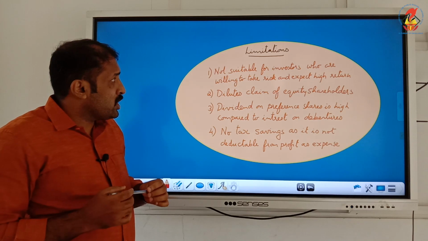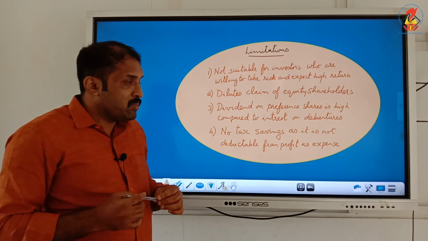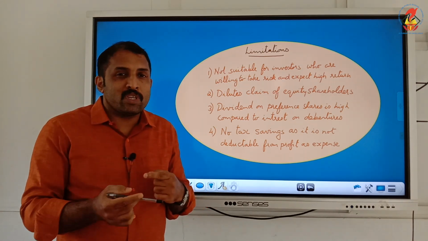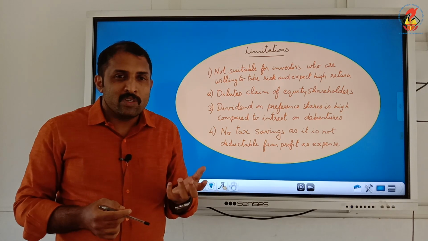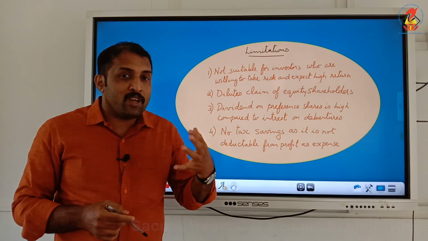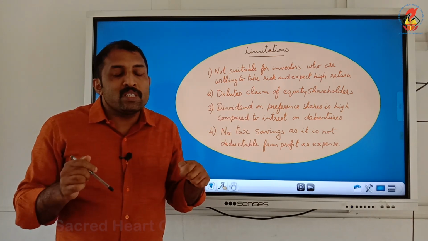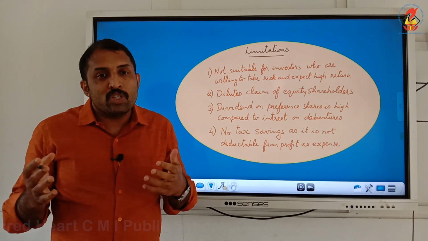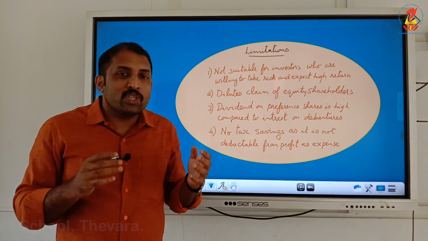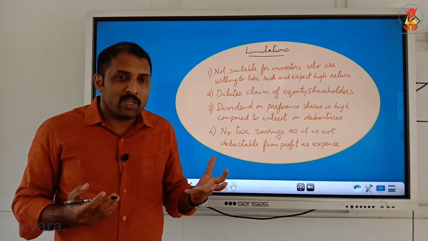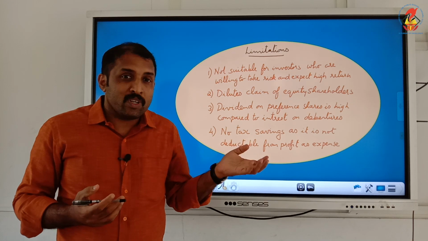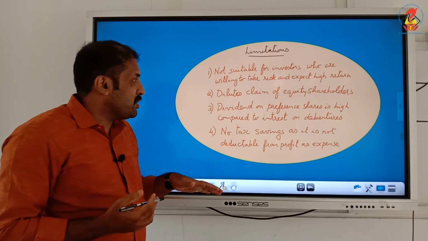Second one is dilution of the claim of equity shareholders, because preference shareholders have to be considered before settling equity shareholders. They have to be paid first, and only if there is something remaining will equity shareholders get paid. So there is a chance that there can be a dilution regarding the payment to equity shareholders. Equity shareholders may not get anything after payment to preference shareholders. So there can be a dilution of claims.